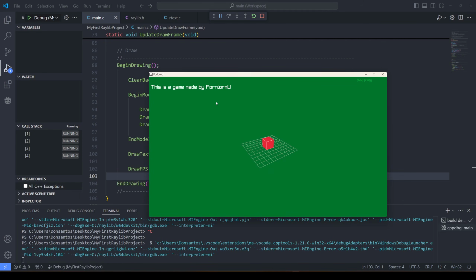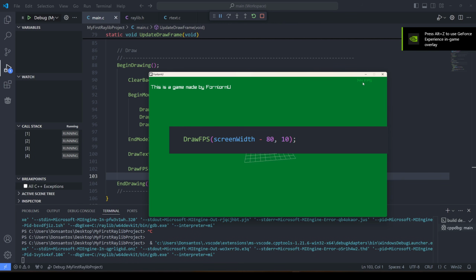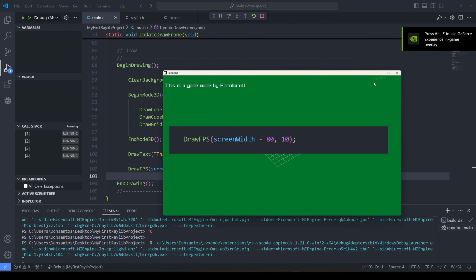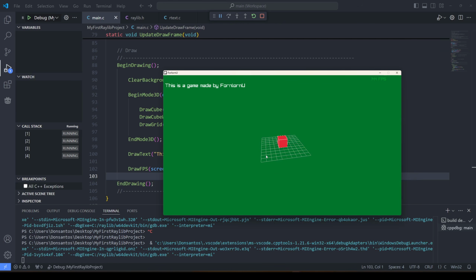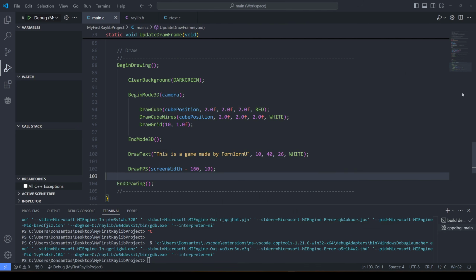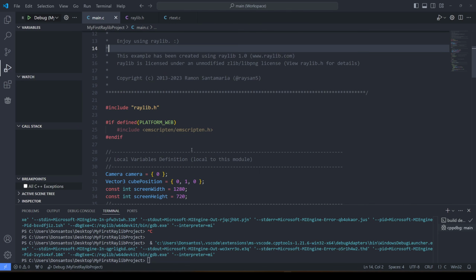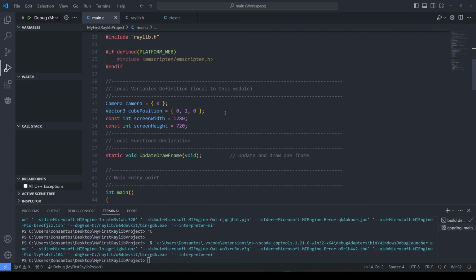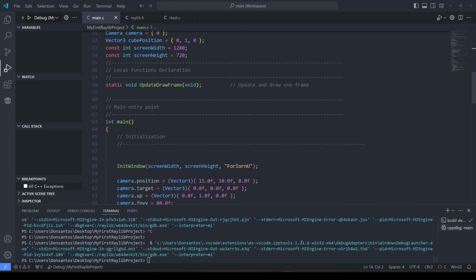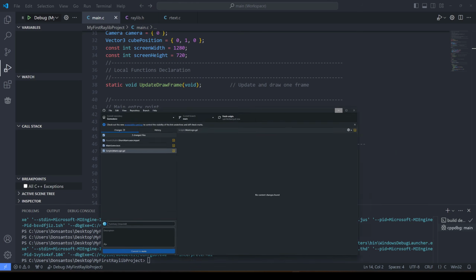This is what we got so far, so change some text, move the FPS counter over here. Can't seem to change the color on that, which is annoying, but hey, it's the first step. We've made the first modifications to our Raylib game being compiled in VS Code. That's a good start. So now that we have the project kind of working, it's probably not everything properly set up, but it's working.